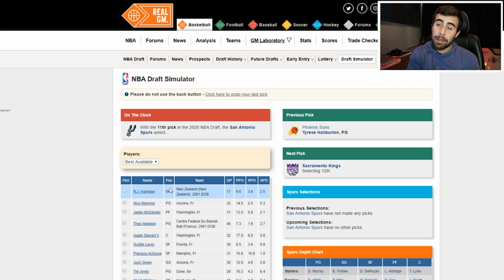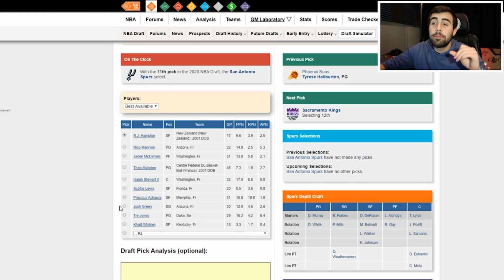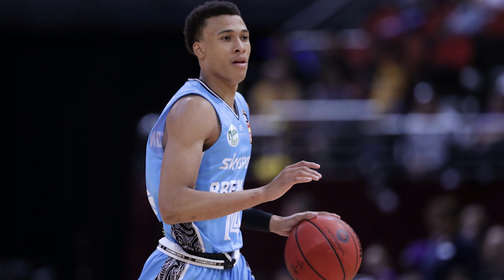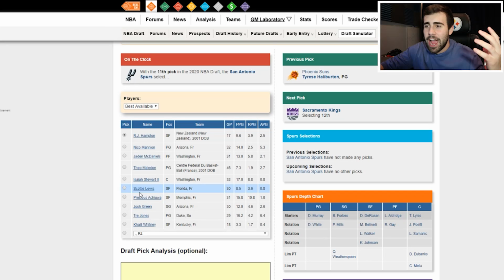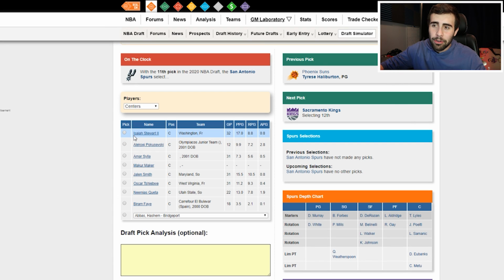And then at center, they might need one as well, but are they going to maybe take the Washington center, Isaiah Stewart? Who knows? But I'm going to have them taking RJ Hampton here. Definitely a raw prospect. He's turning into more of a wing player than I would say a point guard at this current moment, but I think he could play the 1 or the 2 in the NBA. I know I didn't want to have them taking a guard. I just think at this pick here, I don't really see them taking anything else, because if you look at available centers, I don't know if they would take him over Isaiah Stewart. I just don't see that.